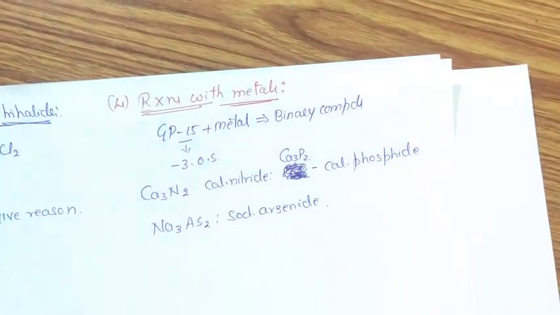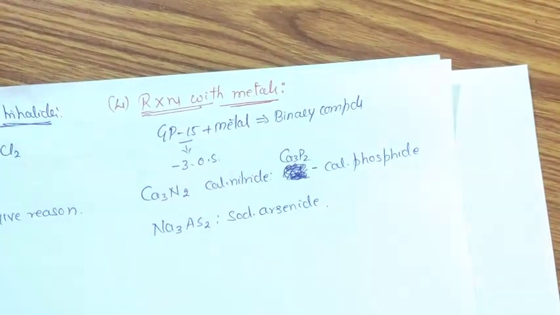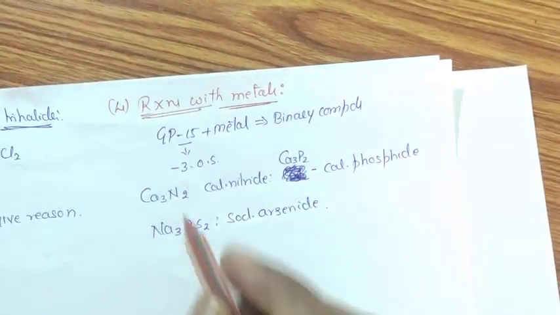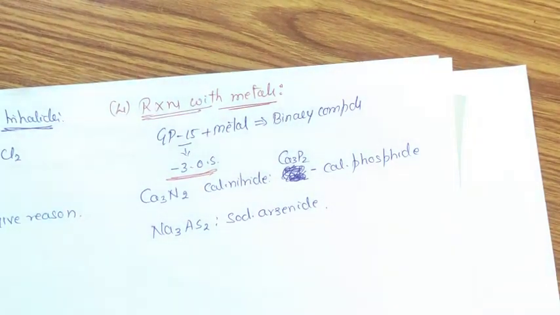Reaction with metals. Group 15 elements react with metals to form binary compounds. In case of binary compounds, group 15 elements possess -3 oxidation state. And these are a few examples. So this completes the chemical reactivity of group 15 elements.